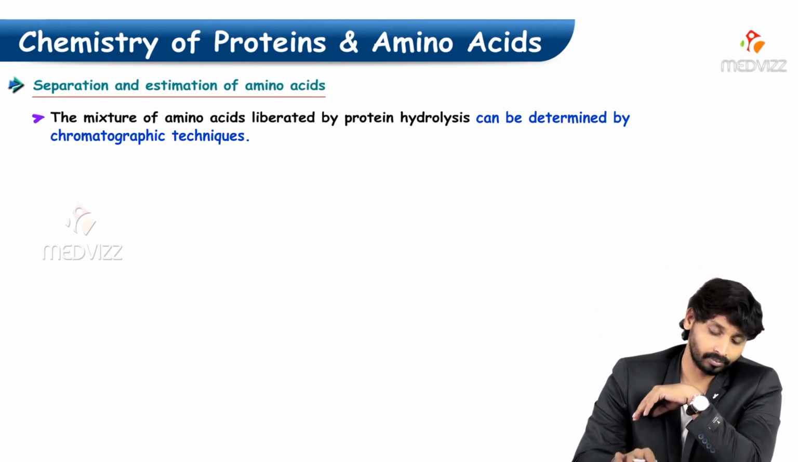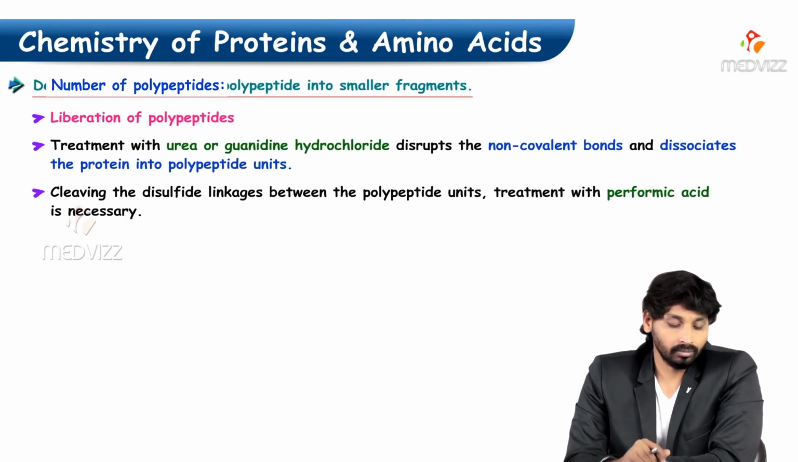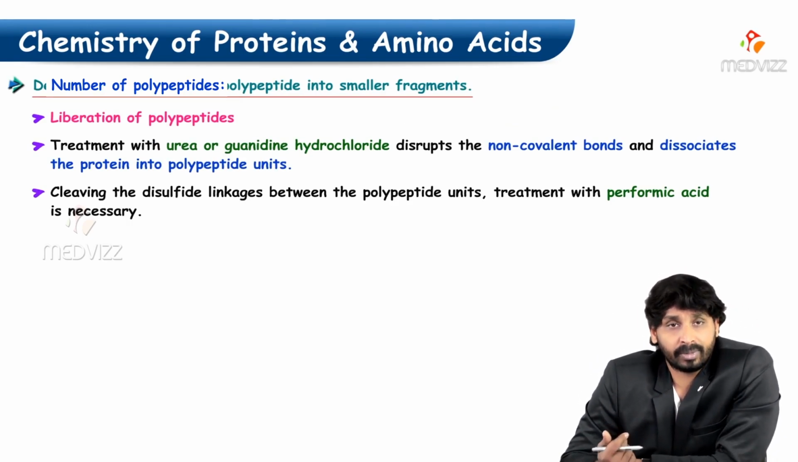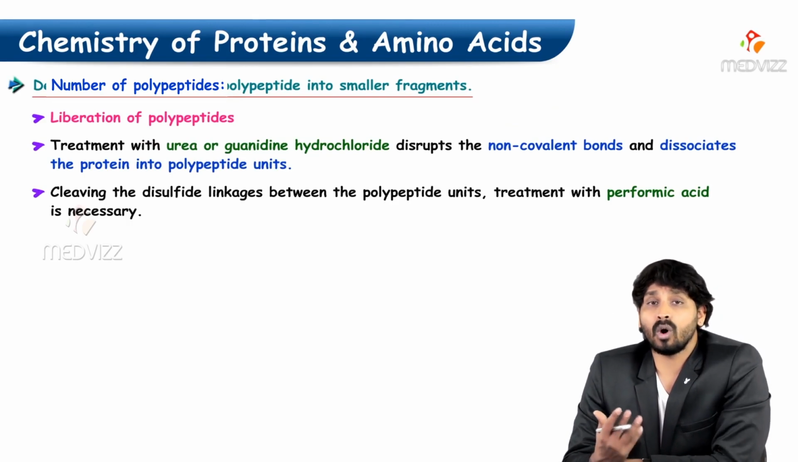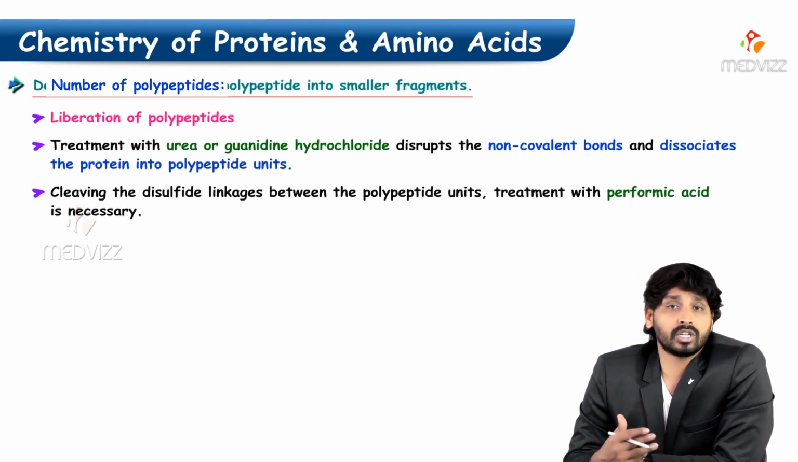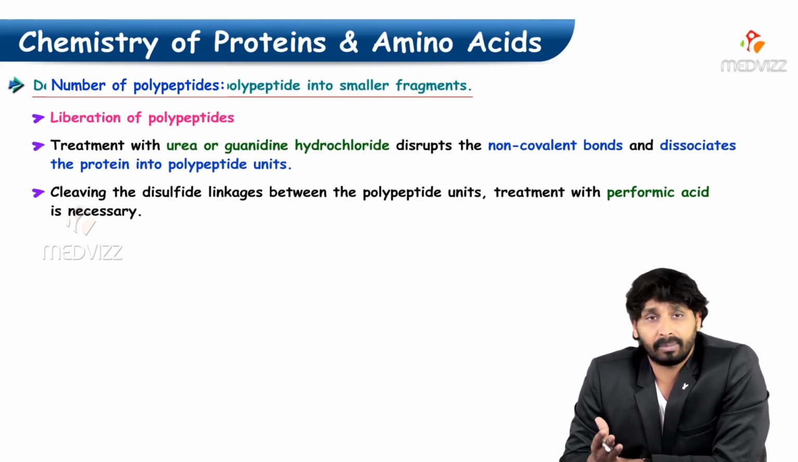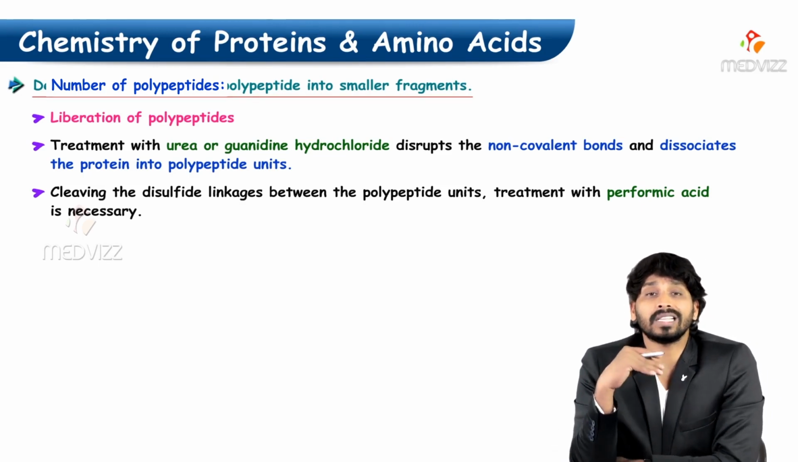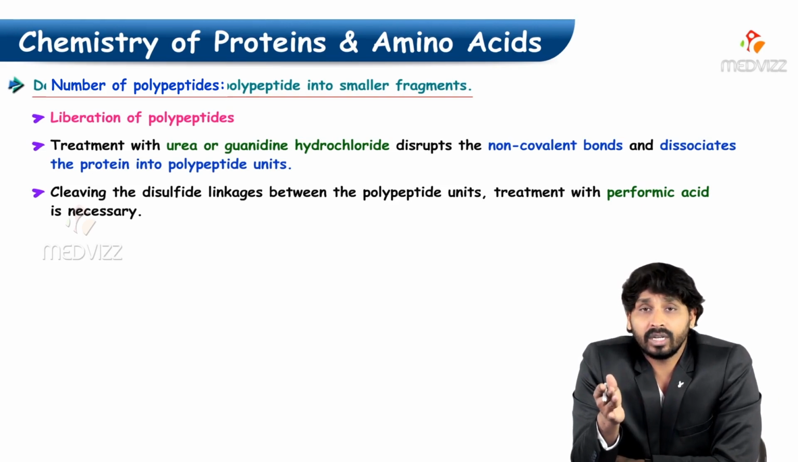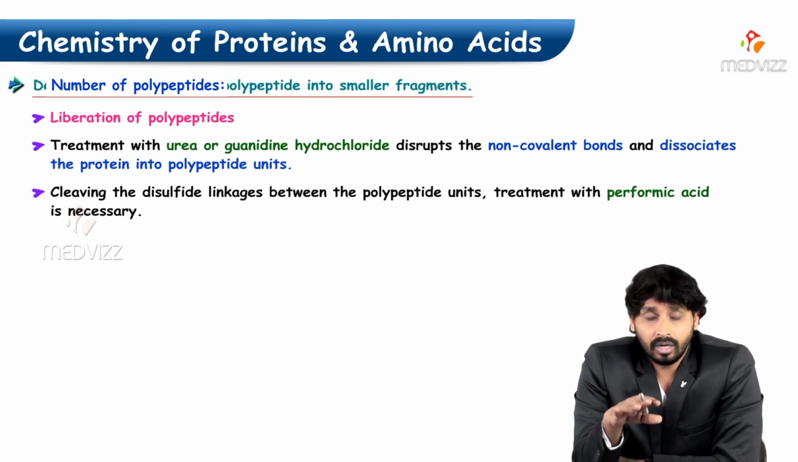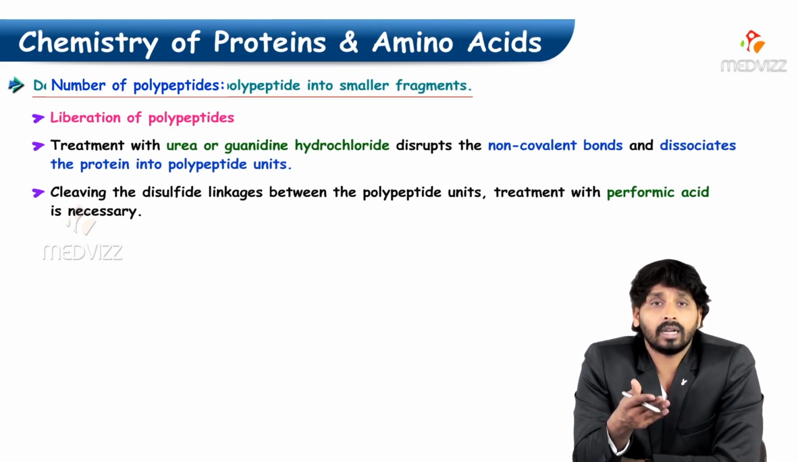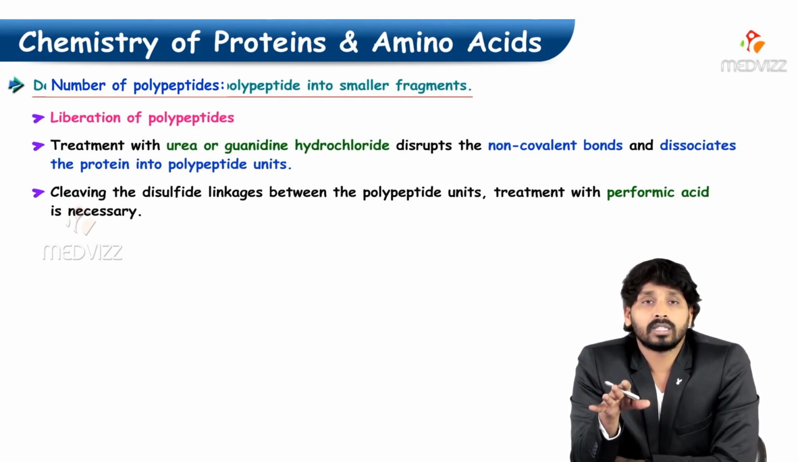And degradation, like liberation of polypeptides: treatment with urea or guanidine hydrochloride disturbs the non-covalent bonds and dissociates the protein into polypeptide units. Then the cleaving of disulfide linkages between the polypeptide units. How is it possible? By treating that particular polypeptide with performic acid, that is a must.